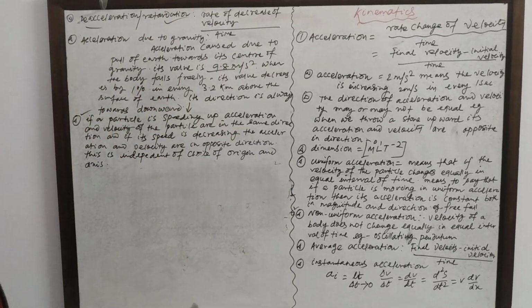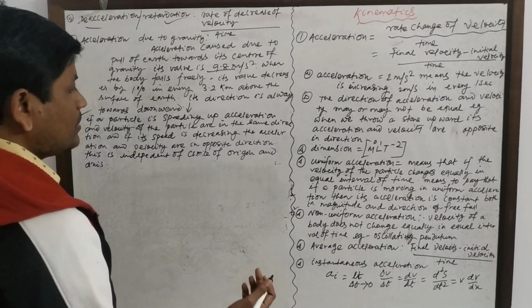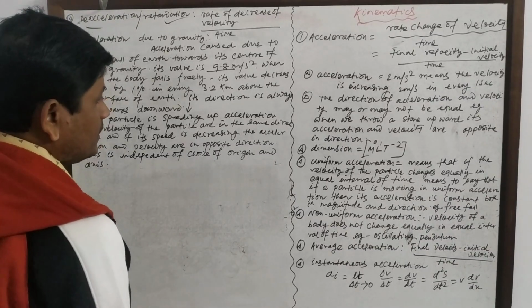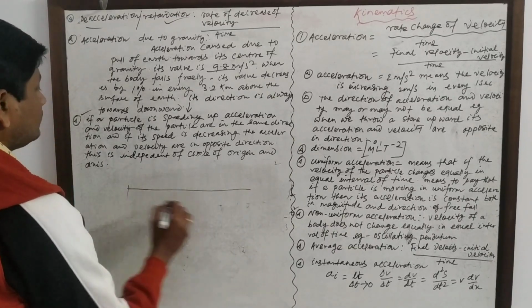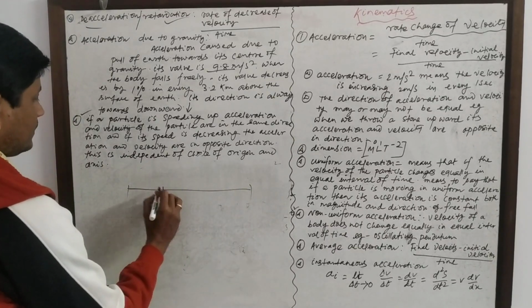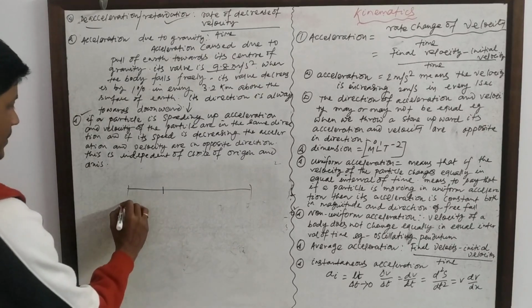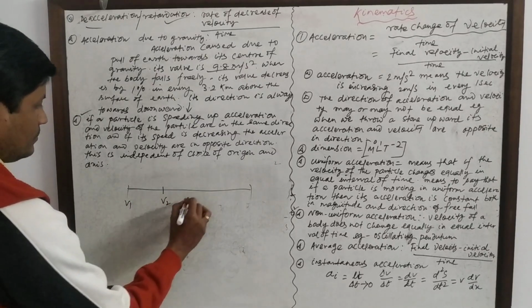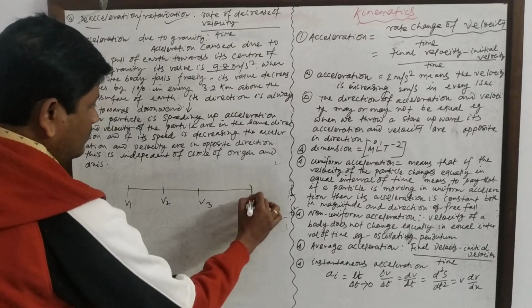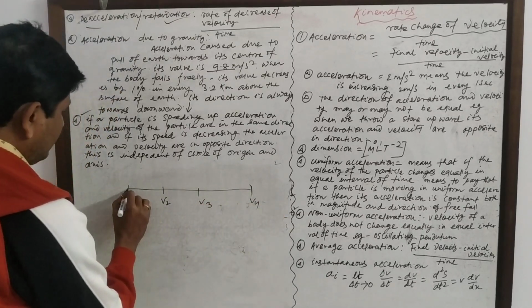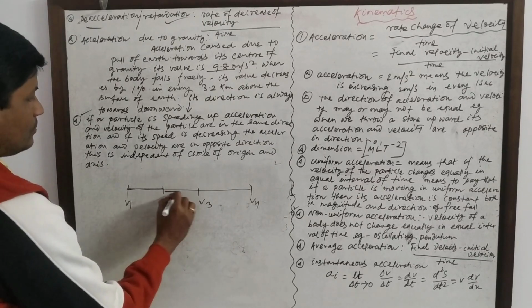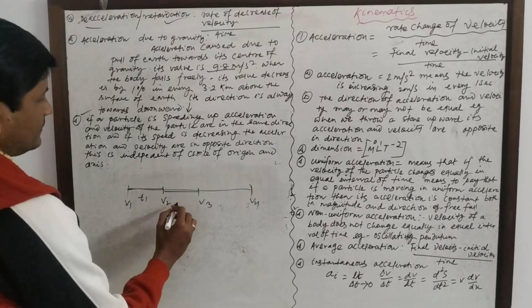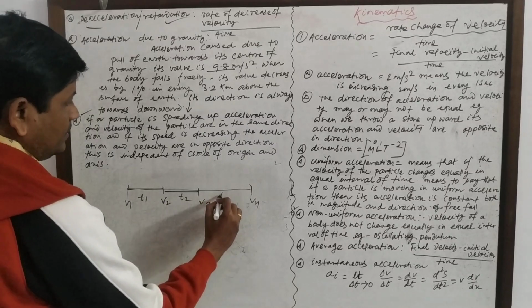In non-uniform acceleration, the velocity of a body does not change equally in equal intervals of time. Suppose the velocity increases from v1 to v2, v3, v4 in times t1, t2, t3.